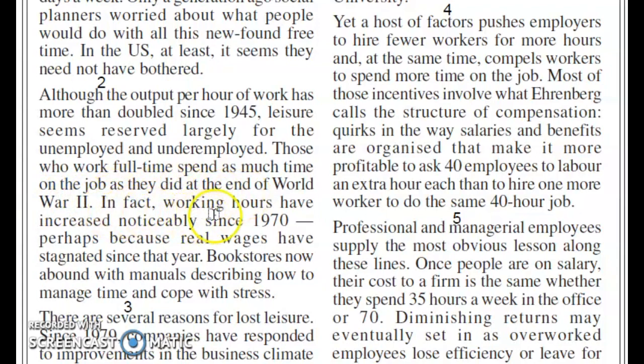In fact, working hours have increased noticeably since 1970,' working hours is also there. From this we should infer the answer no, meaning working hours have increased, not decreased. So our answer would be no. Let's put the answer.